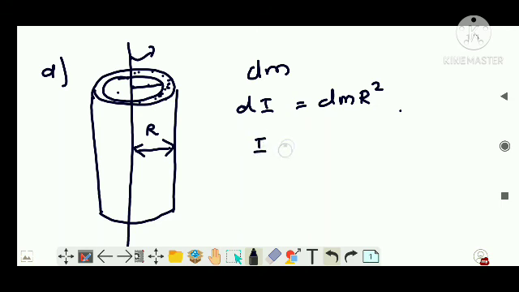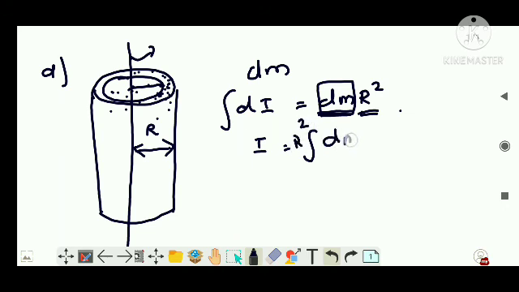Then I will be integrating it from where to where? I'm integrating dm here, right? If I want to integrate, which is the variable here? r is constant for every element on the hollow cylinder, a constant distance r from the axis of rotation, right? So r is not a variable, that's a constant.